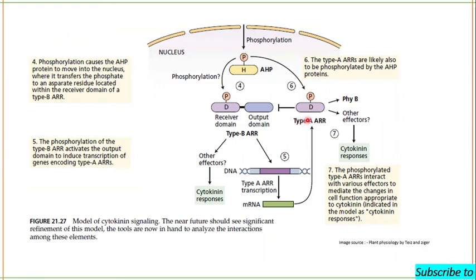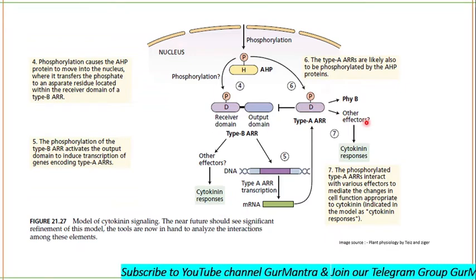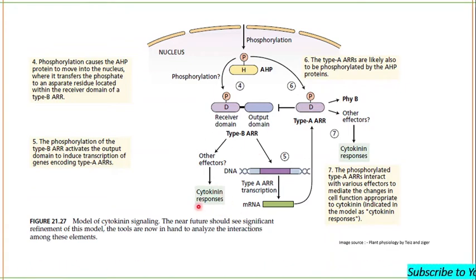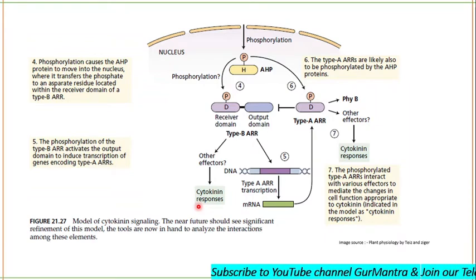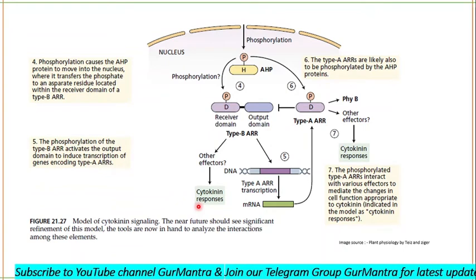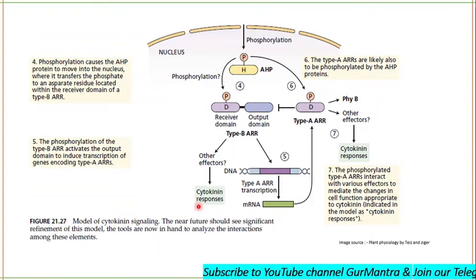Now this will again be phosphorylated by AHP, and it will be involved in different functioning of cytokinin. Even type B ARR can also give some cytokinin responses. That is all about the cytokinin signaling pathway. I have taken this from the Plant Physiology Taiz and Zeiger book, so don't get confused.